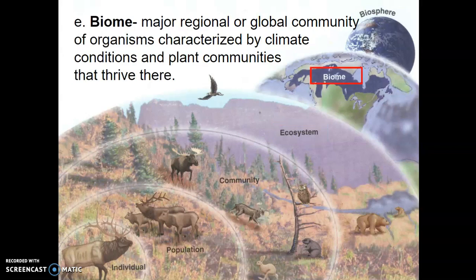A step up from there is a biome. And biomes are really cool. Hopefully you've watched the Intro to Ecology video as well already. And they talked about a lot of the different biomes on Earth. These are major regional or global communities that are typically characterized by two things. One, it's a shared climate. It's a climate that fits that area. So we're thinking temperature, we're thinking precipitation, the water, and how hot or cold it may be, the amount of water. If there's a lot, if there's a little, whatever. And then also the plant communities that thrive there.